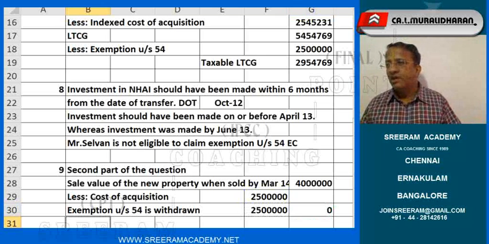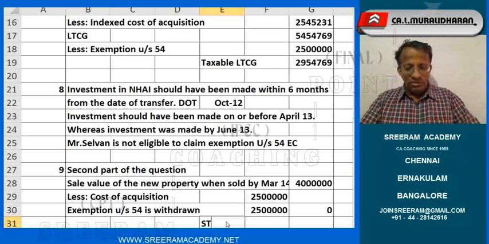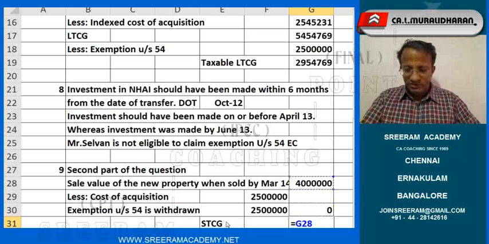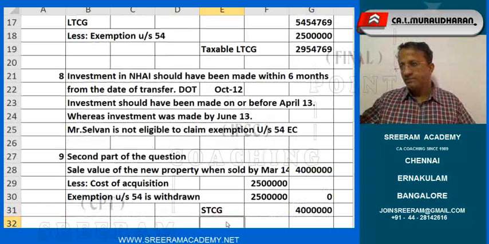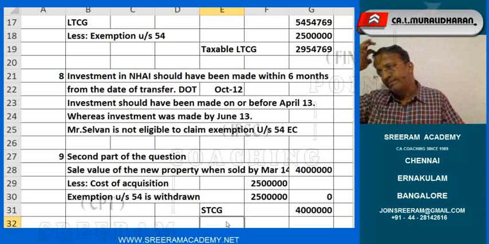Now, what is the cost of acquisition? Nil. So, short term capital gain. How much? 40 lakhs. The normal rate of taxation will prevail for this.